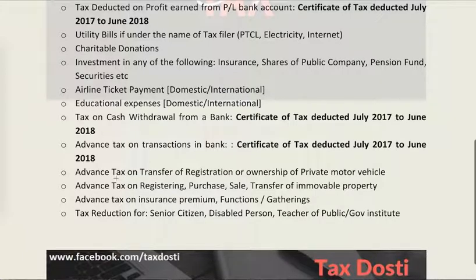And you can also get the tax deducted on registration, buying or selling of a motor vehicle, or getting the token, or buying or selling of immovable property, plots and buildings.